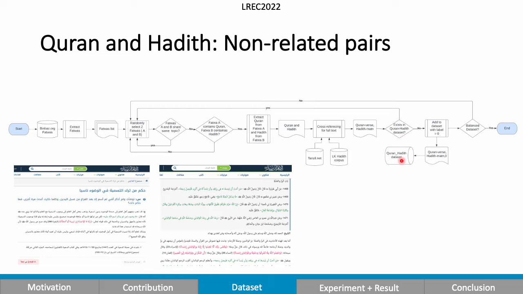And then we check if it exists in our dataset because we want all the pairs to be unique. If not, we add it with label 0 to indicate that they're not related. And then we check if we have a balanced data set. If not, we repeat the process to increase our negative sample until we reach a balanced data set, and then we end the process.